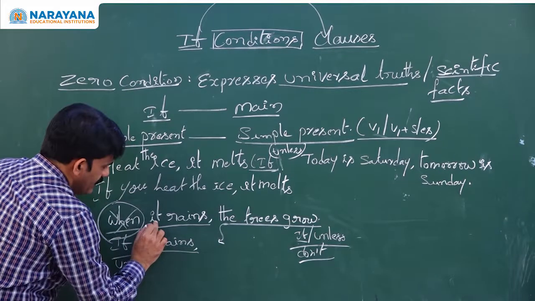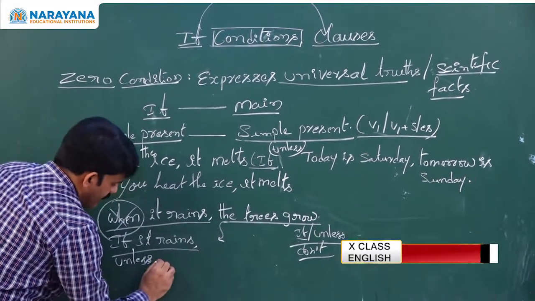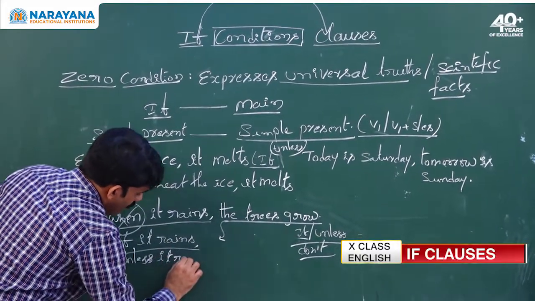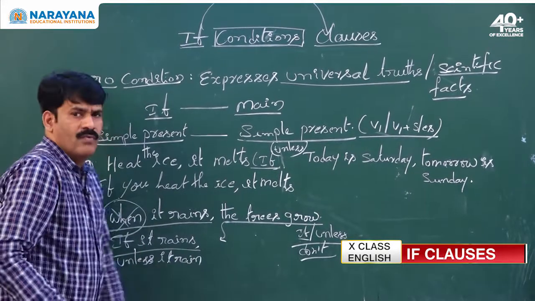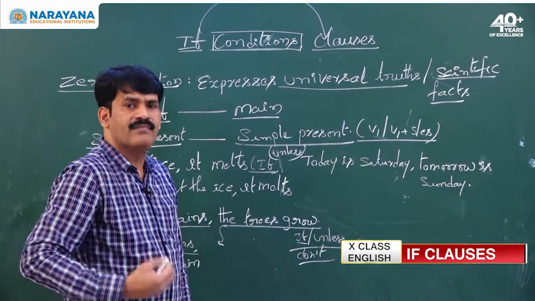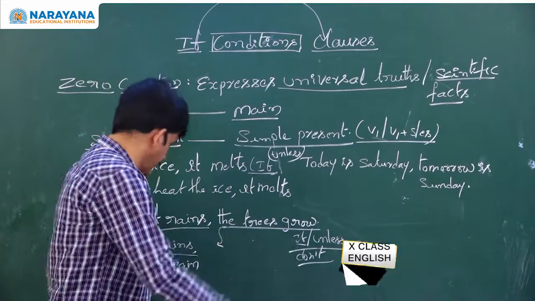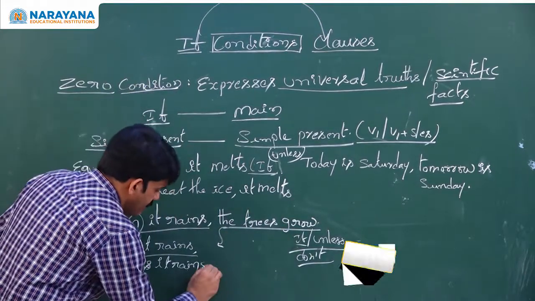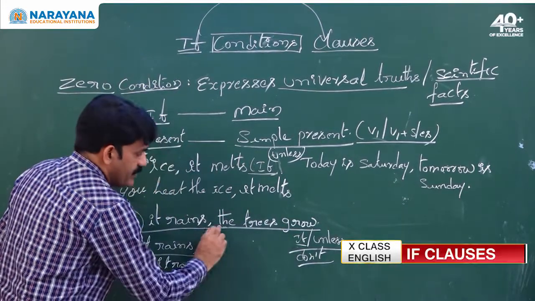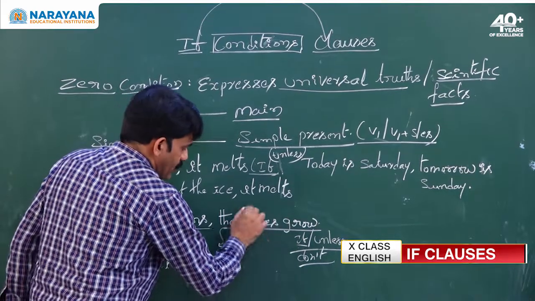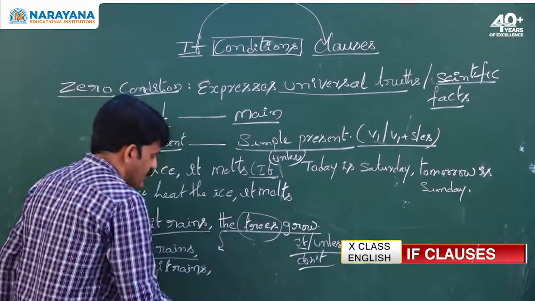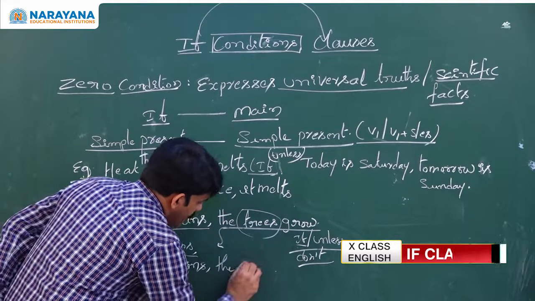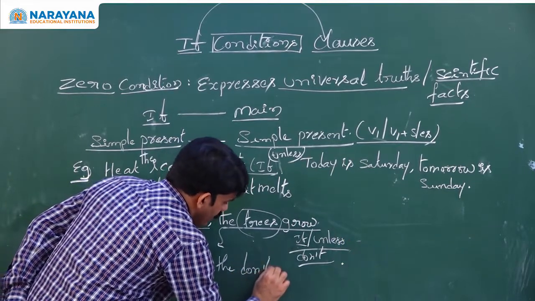Unless it rains, when the condition is negative, we know that the result goes negative. Unless it rains, the trees, being plural, take present tense. So, the trees don't grow.